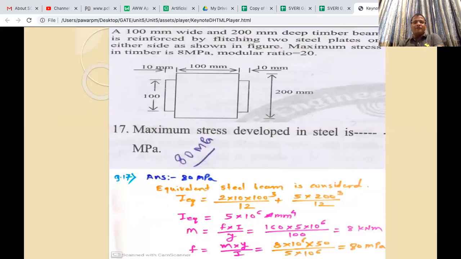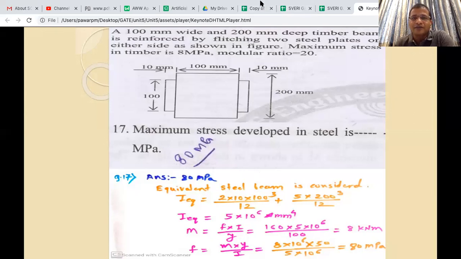Okay, one more flitched beam problem. Here you can understand the stresses are at fibers that are at different levels. So this problem can be solved in two different ways, but this is the simplest method we found, that is converting into an equivalent beam.